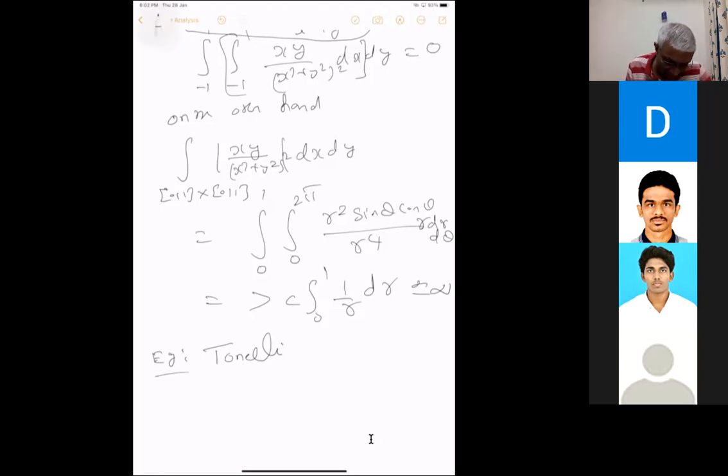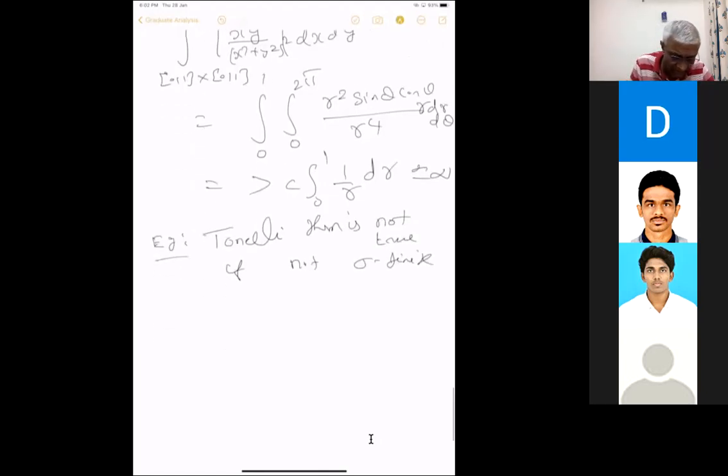Example: Tonelli's theorem is not true if one of the measures is not sigma finite.